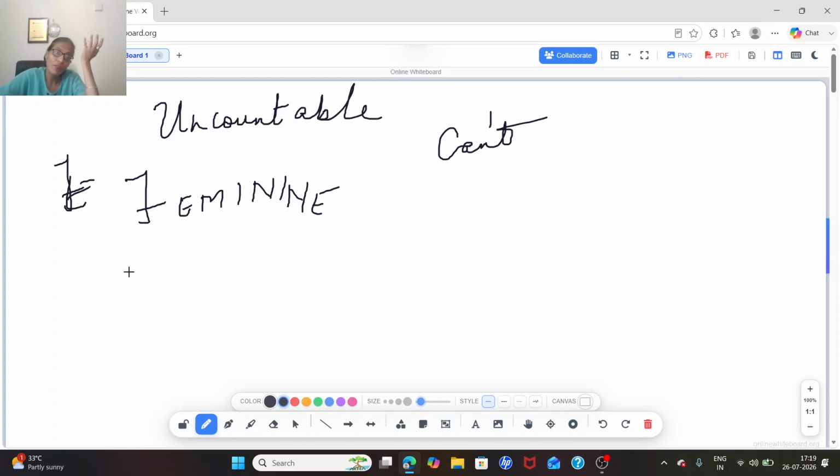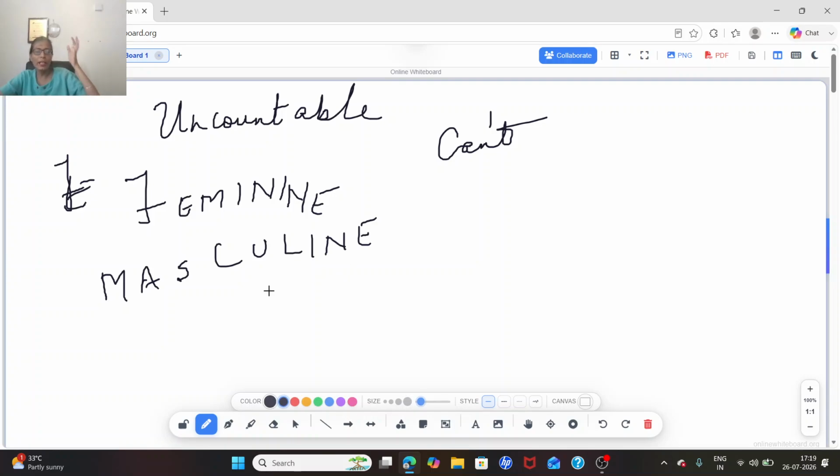Feminine has a quality of female. And the second one is masculine. When I talk about male qualities, masculine. Something which carries a female quality is feminine, something which carries a male quality is masculine. So a noun that denotes either a male or a female, fine, it could be a male or a female.